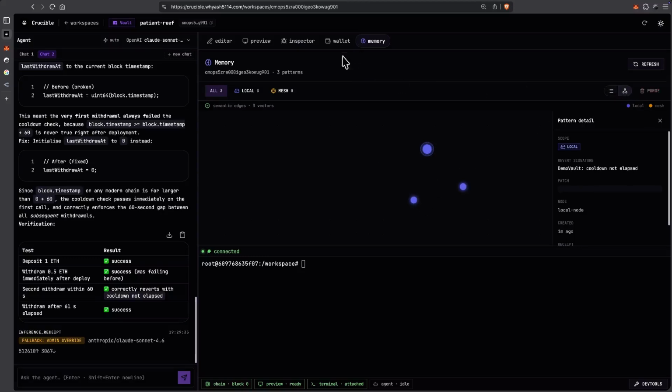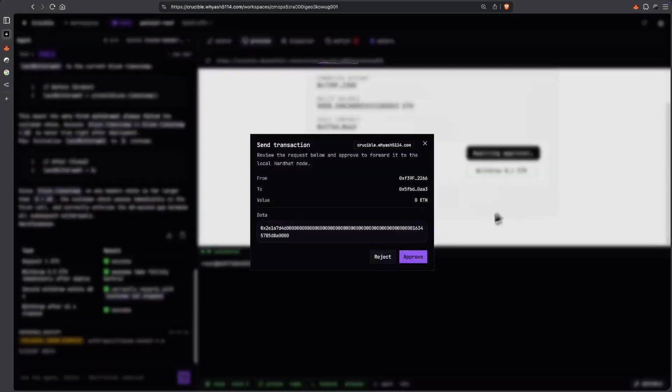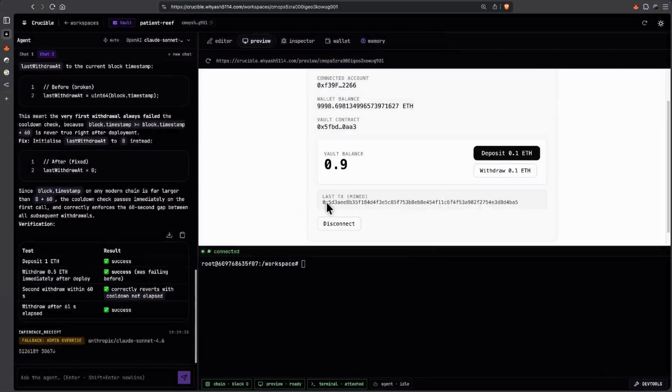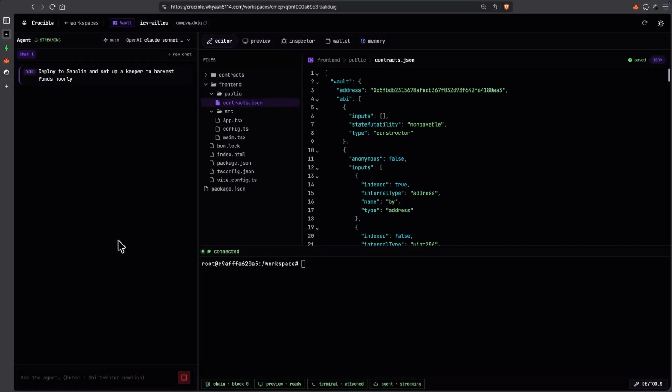So currently we have only created 3 memories for the 3 bugs that we faced in this. And now if we try to withdraw, the wallet UI appears and then we can easily extract our transactions. There we go. Next up, we are going to talk about the memory storage.